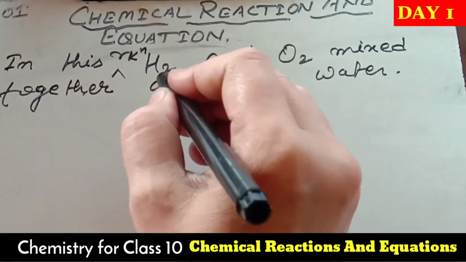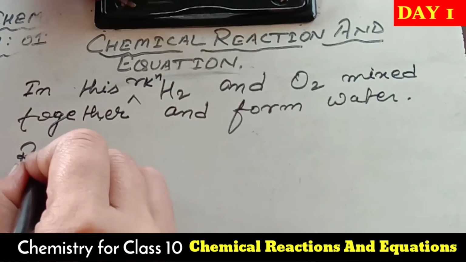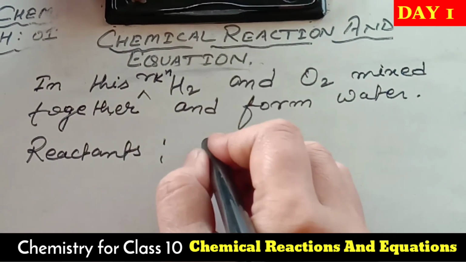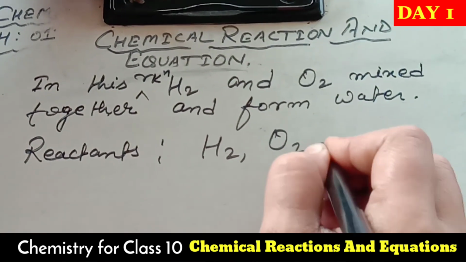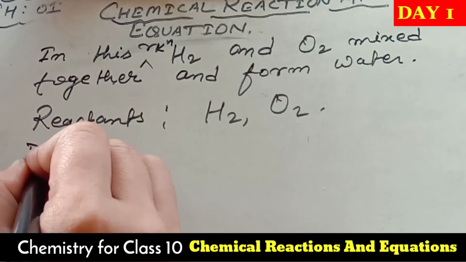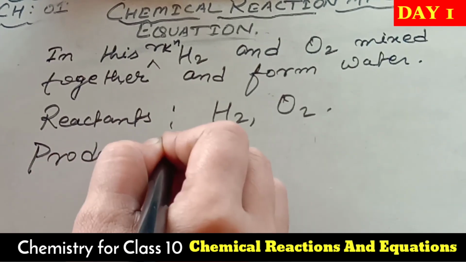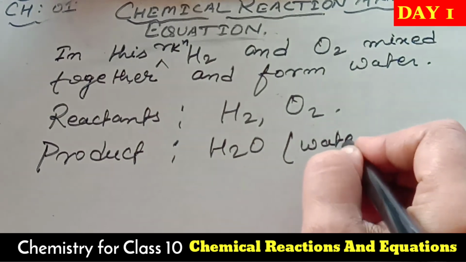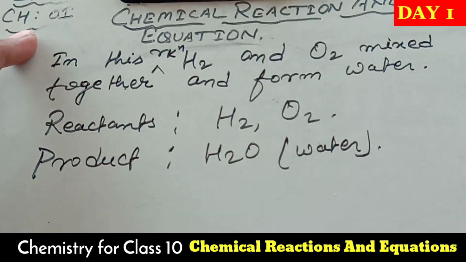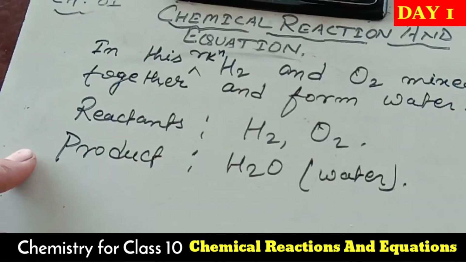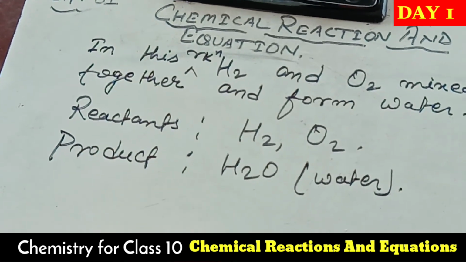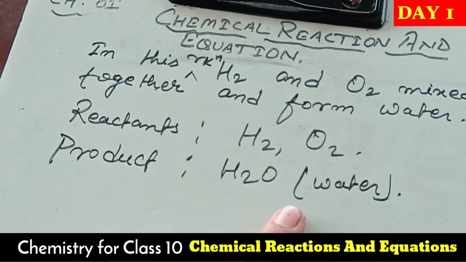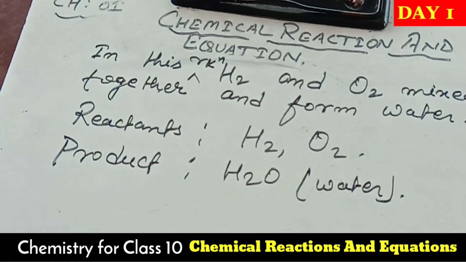It means that it's very clear which are the reactants. If we have to write it, then the reactants are what? Hydrogen as well as oxygen. If we write the product, then what is the product we got? That is your water. So I think you all understood that in this reaction, the formation of a water molecule, hydrogen and oxygen take part as reactants, and as a product, as a result, what did we get?